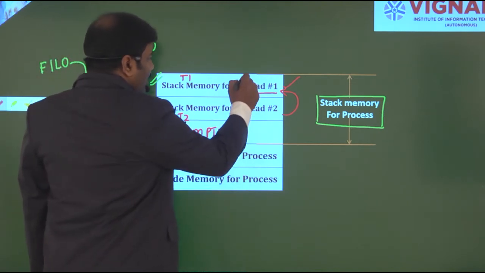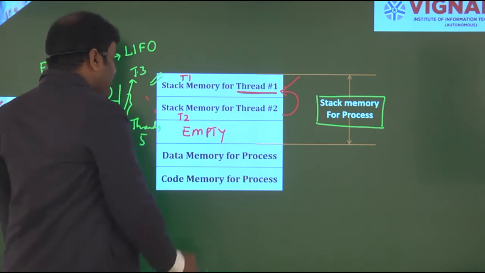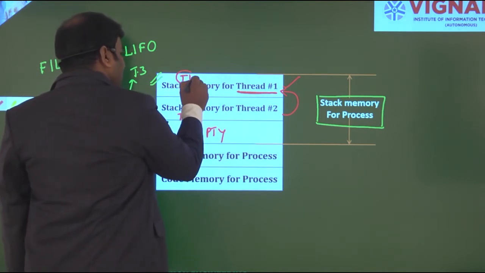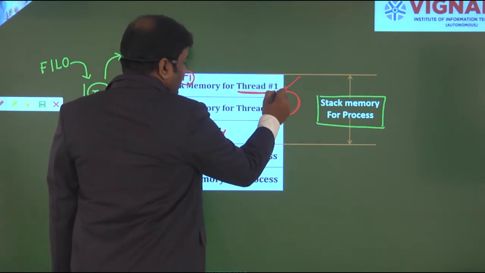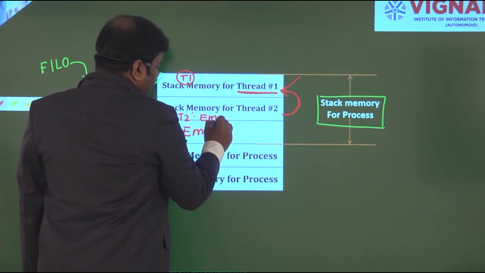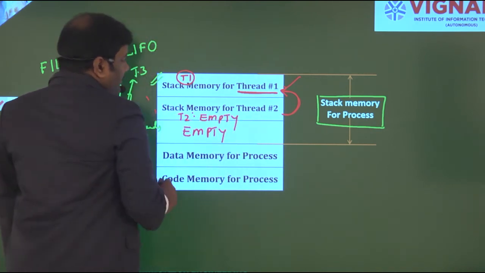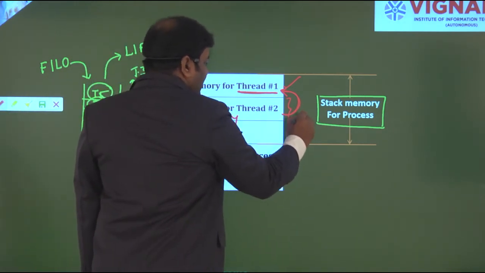Initially I operated with thread 1 and thread 1 is executed. Then the memory location of T1 will become empty. Then T2 will replace T1. Then T2's location becomes empty. Then the occupancy of area is getting increased.